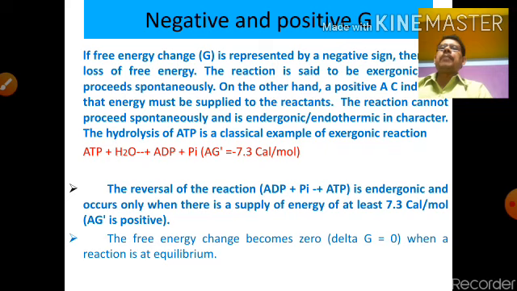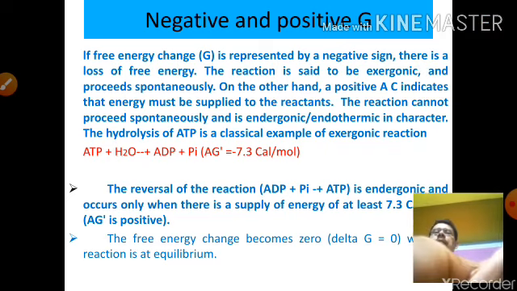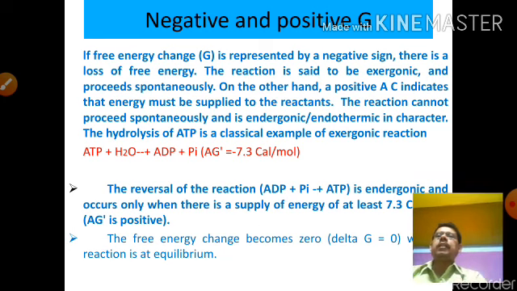This free energy is sometimes negative and sometimes positive. If the free energy change, delta G, is represented by a negative sign, there is a loss of energy. That means the reaction is said to be exergonic or exothermic, and it proceeds spontaneously. On the other hand, if it is positive, it indicates that energy must be supplied to the reactant, and the reaction cannot proceed spontaneously. This is the endergonic or endothermic character.